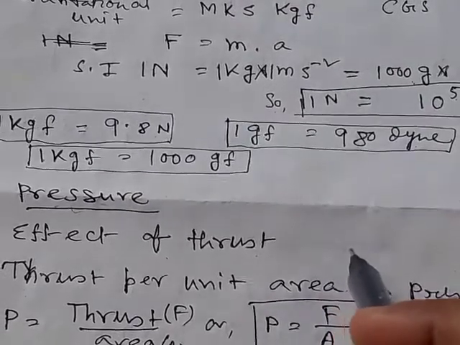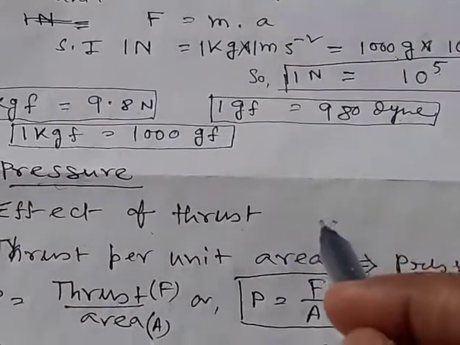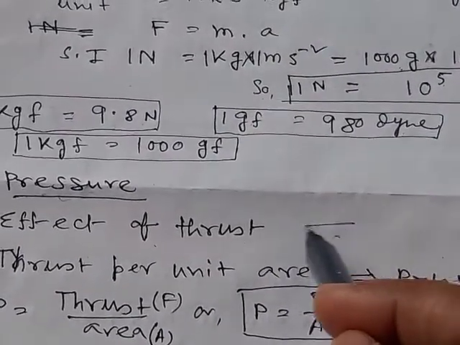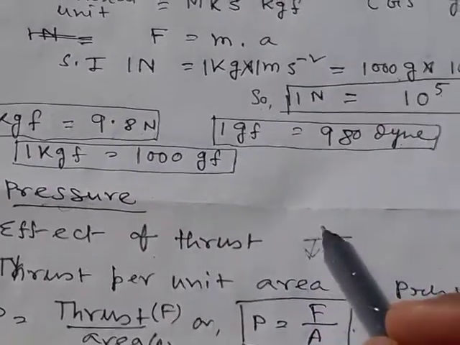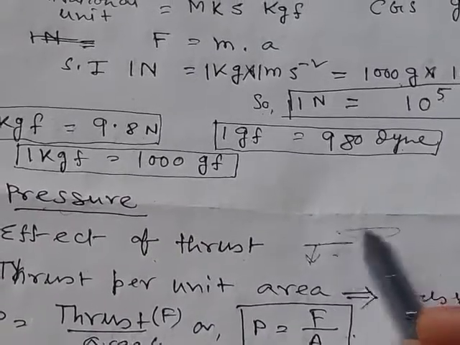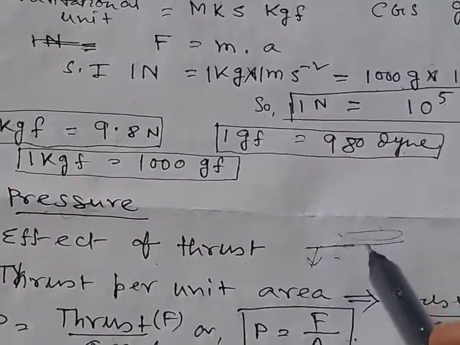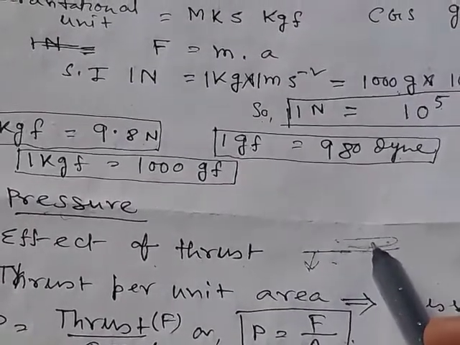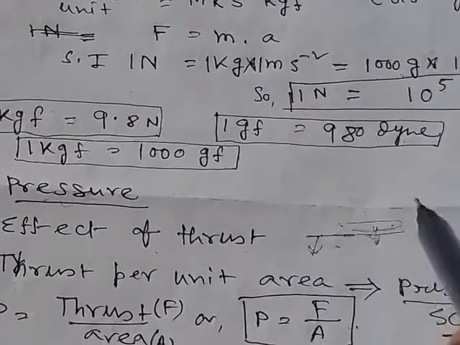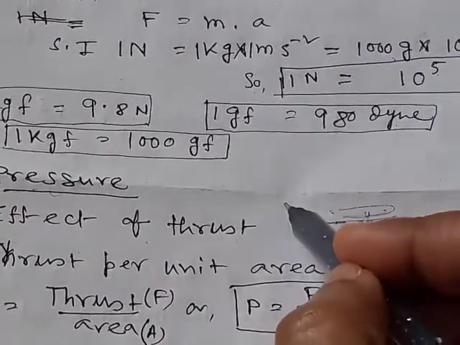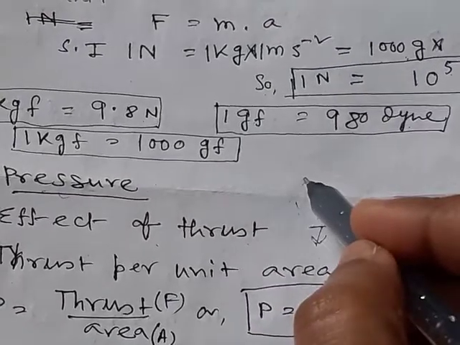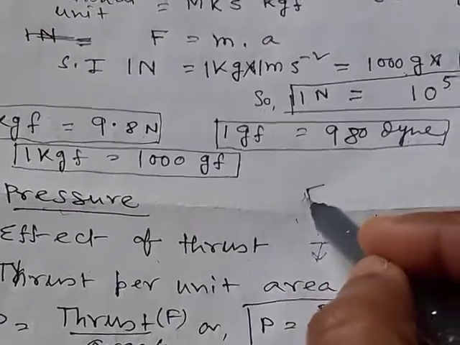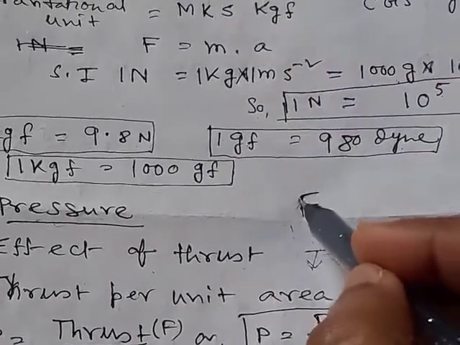You are giving a force, that is the weight. This weight is applied to the sand in the downward direction. When you are lying on the ground, your weight is also applied in the downward direction. So in both cases, standing and lying, the thrust is the same.